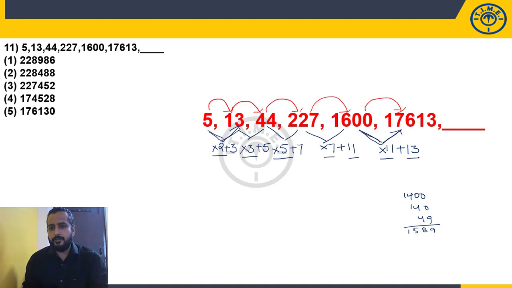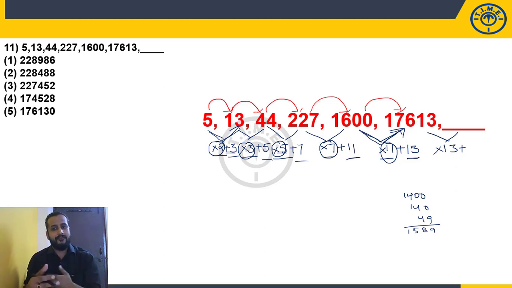So that's why we'll give the preference to the larger numbers. Okay. And with which numbers we are multiplying, that is also important, right? Into 2, into 3, into 5, into 7, into 11. What are these numbers? Prime numbers, consecutive prime numbers. So after 11 will be 13. So into 13. And with which numbers we are adding? 3, 5, 7, 11, 13.